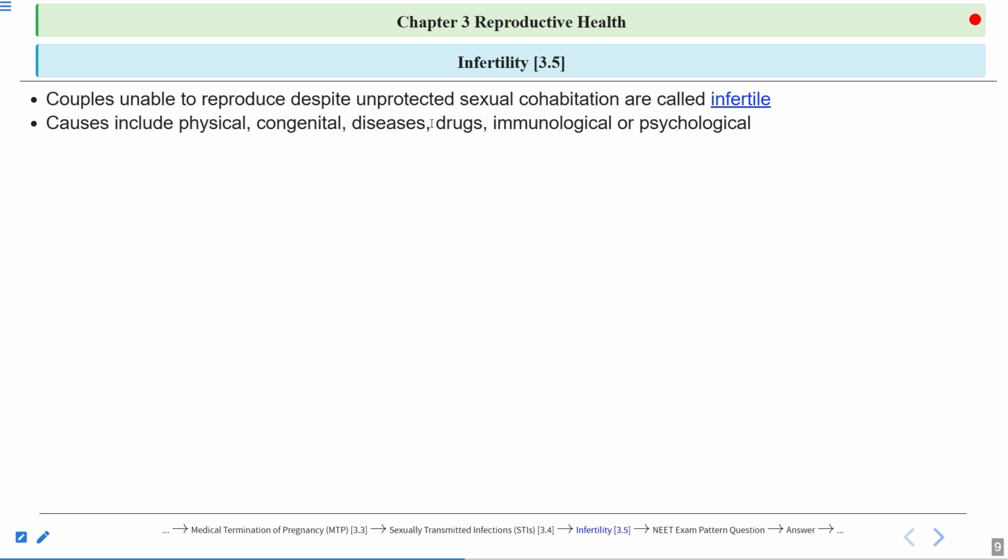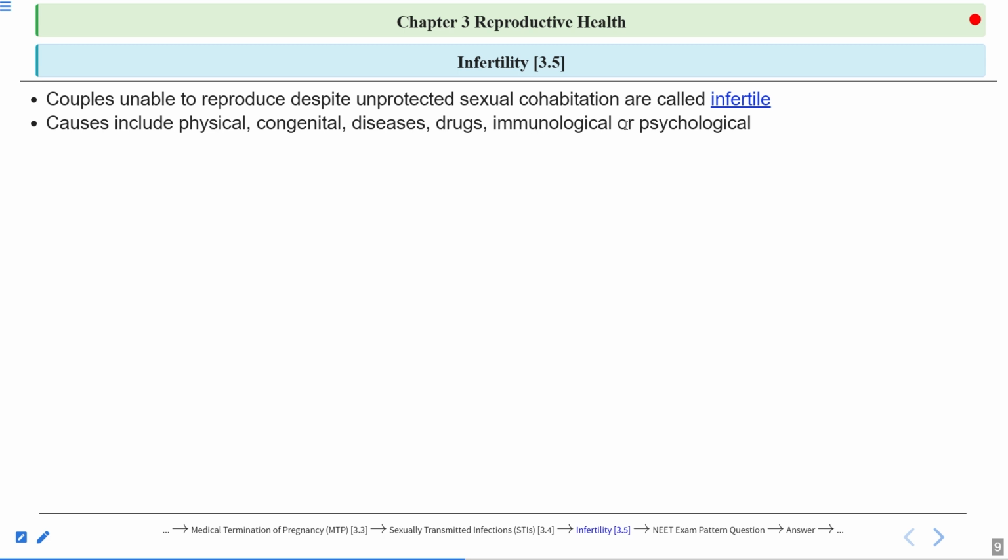Then some chronic diseases and STDs also. STDs, if not cured, can also lead to infertility. Here, some of the STDs, if they are not cured, lead to pelvic inflammatory disorder, in which the female reproductive organs are affected. Then, taking drugs and medicines can also lead to infertility because these medicines and drugs have a lot of side effects. They can affect the reproductive cells.